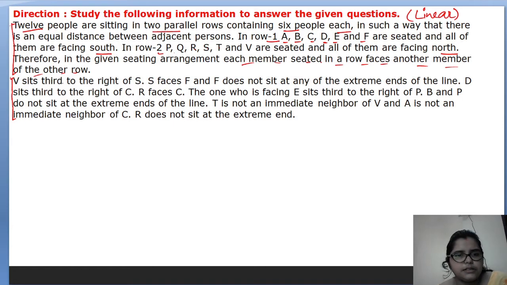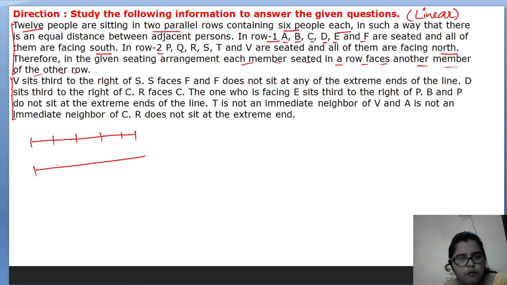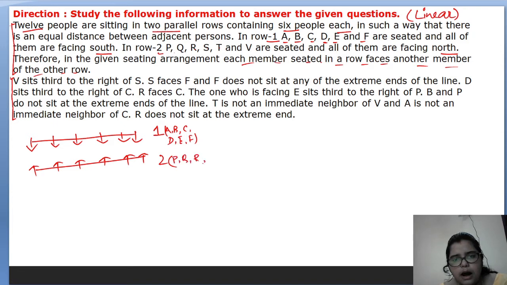Let's start. There are total 12 people, 1 2 3 4 5 6 in each row. Those in row 1 are facing south, and those in row 2 are facing north. In row 1 are A, B, C, D, E and F. In row 2 are P, Q, R, S, T, V. Done.